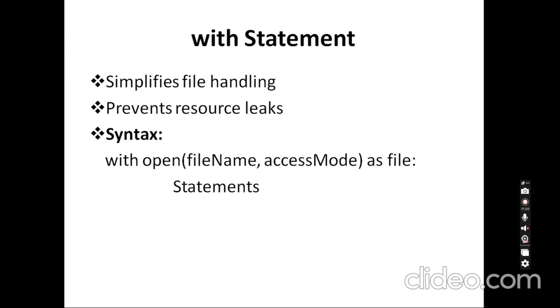Here the syntax will be with. We are going to use the keyword with, and then we are going to open as usual. Open, file name, comma, access mode, and then we use the keyword as, and we pass a file object. Whatever name we want to give, you can give as the file object name, and then colon. Within this we give all the block of statements we need to perform here. So this is the with statement.